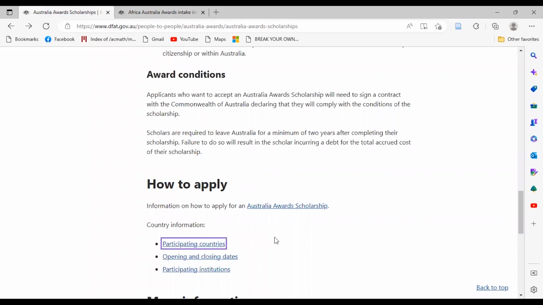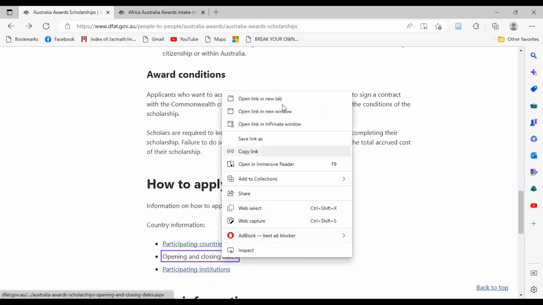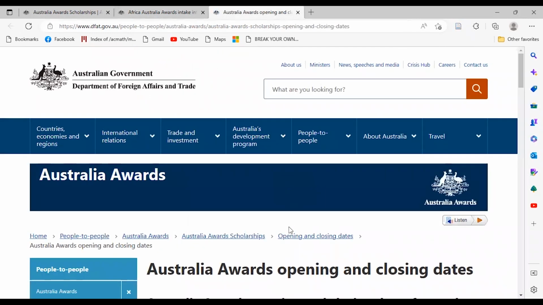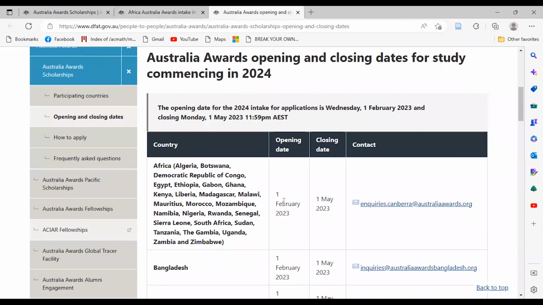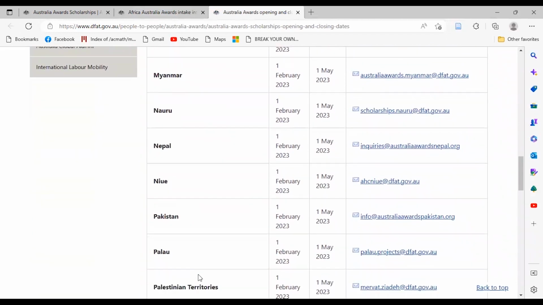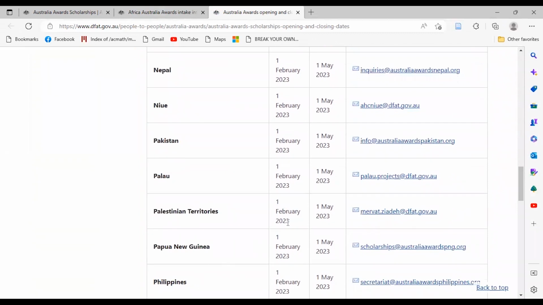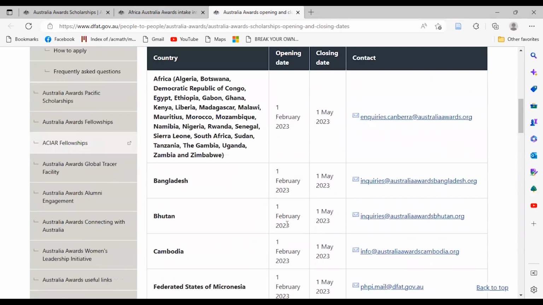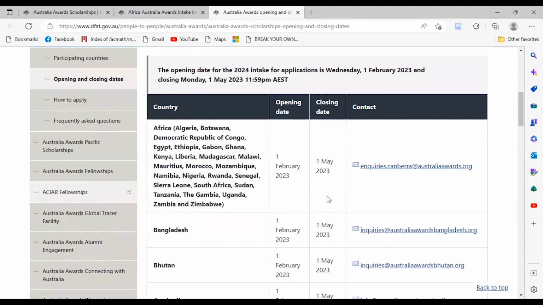Apart from the participating countries, let's see the opening and the closing date for this scholarship. The opening date is 1st February for the African countries, also 1st February for Bangladesh. If you scroll down, you'll see all the countries, the opening date is 1st February. And the closing date for all the countries is 1st May 2023.